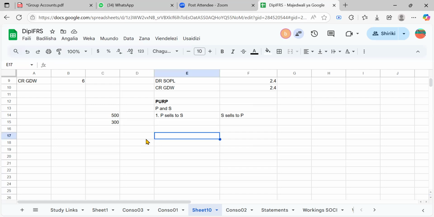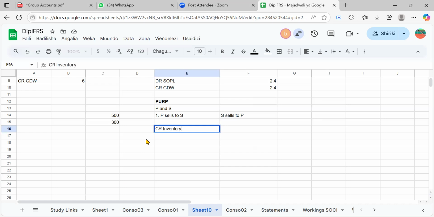Okay. But now we just need the double entries here. So you have to know who got the profit and who got the asset, which is the inventory. The parent got the profit, so I need to remove profit from the parent, right? I also need to remove the inventory from the subsidiary. So I would credit inventory. I would credit what?